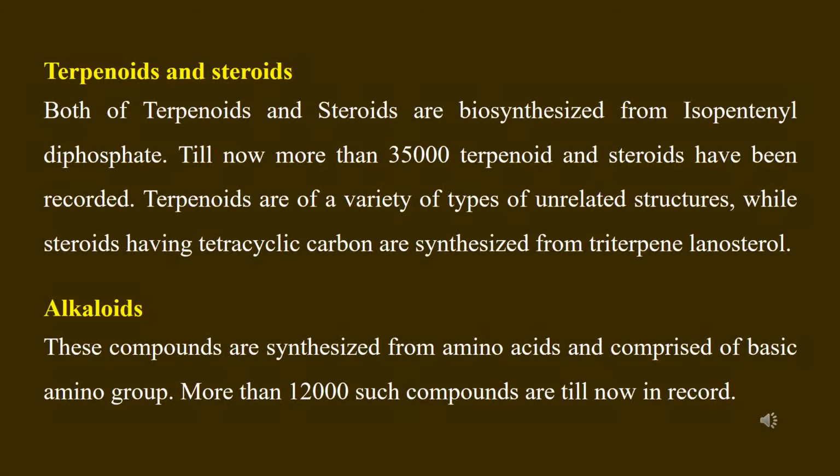Terpenoids and steroids both are biosynthesized from isopentenyl diphosphate. Till date, 35,000 terpenoids and steroids have been recorded. There are as many as 12,000 alkaloids. These compounds are biosynthesized from amino acids and comprise a basic amino group.